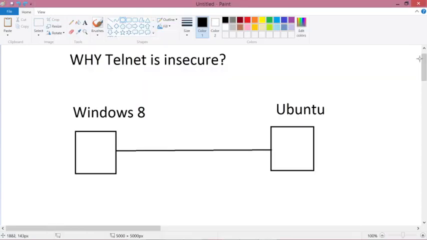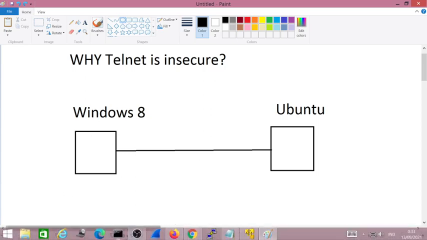In this video, we will learn why Telnet is insecure for your lab, and why Telnet is now deprecated or no longer included in your operating system installer, like for Windows or for Ubuntu.